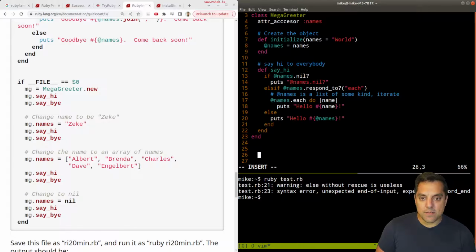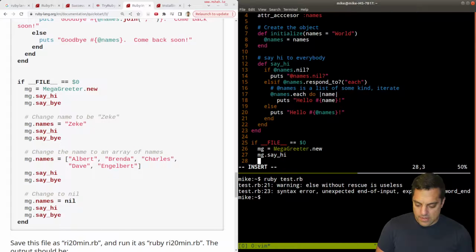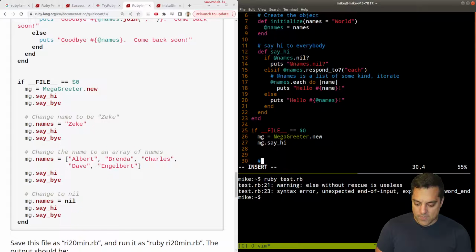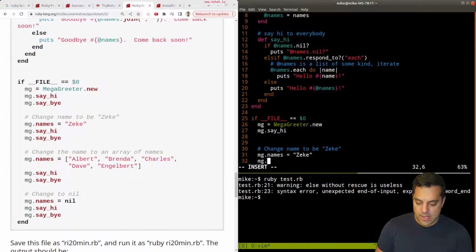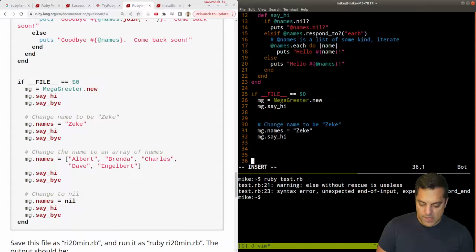That's got a similar thing to Python, I guess, for defining a main here. Equals 0. Okay, and then we have our mega greeter. MegaGreeter.new. Mega greeter, say hi. Okay, and then we'll add our names here. I'm not going to say bye here. We'll just see if that works. Change name to be Zeke. Okay. MegaGreeter names equal Zeke. So I guess it's just one here. And then, okay, that's doing a nice job here. Let's just say hi. And then let's copy it.